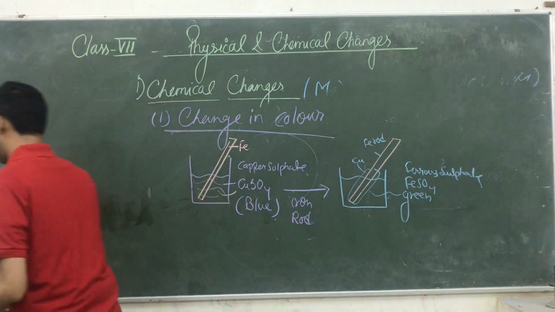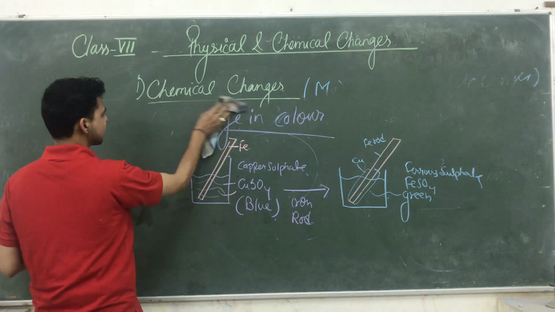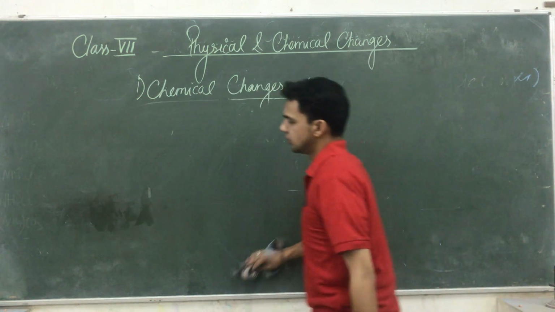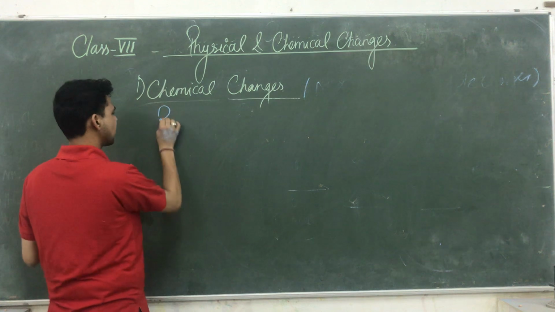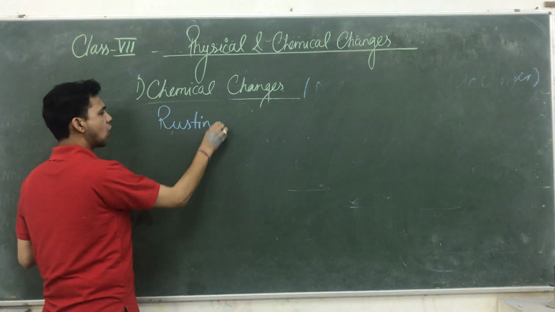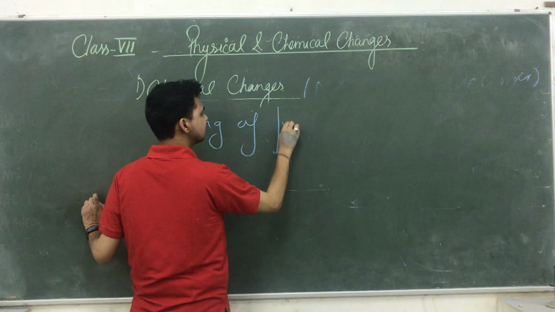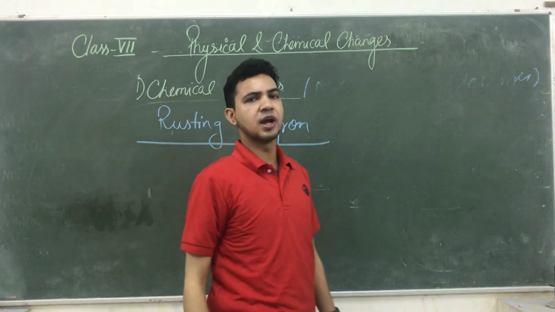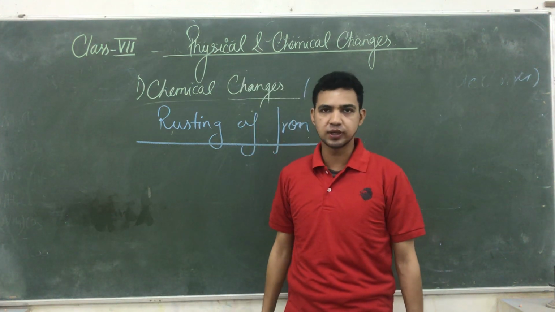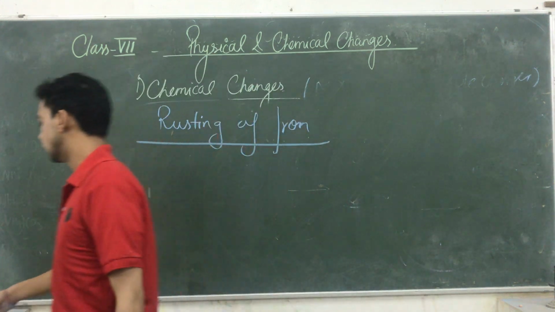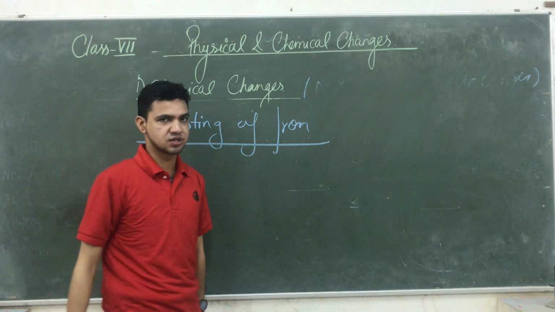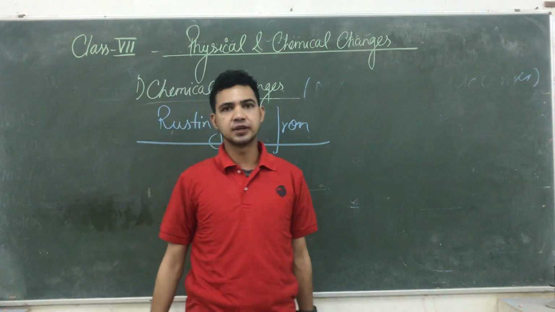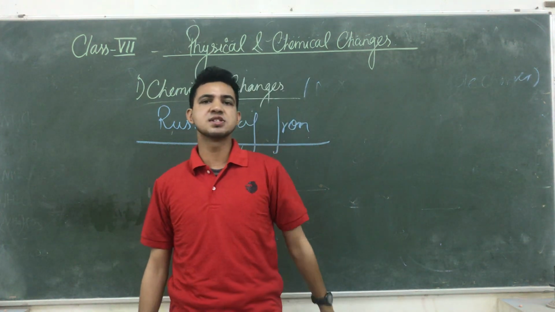So see the next example of chemical change, which is rusting of iron. You know very well, mostly 90% of objects are made up of iron. Iron is one of the abundant metals available inside our earth's crust. You know, volcanic activity is giving us lots of ores of iron. So generally most things are made up of iron.